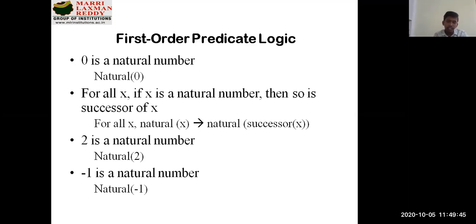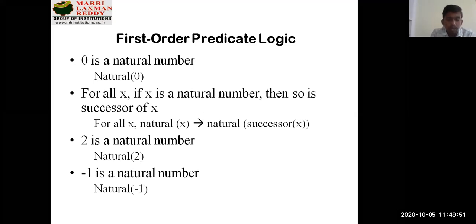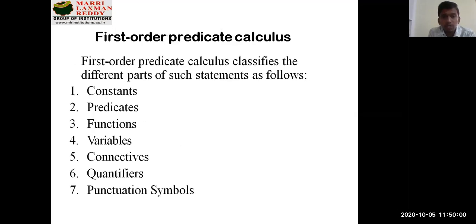Next, 2 is a natural number: natural of 2. Minus 1 is a natural number: natural of minus 1. This is what you are going to represent in predicate logic. First order predicate logic, or predicate calculus, classifies the different parts of statements as follows. It can be constants, predicates, or functions.